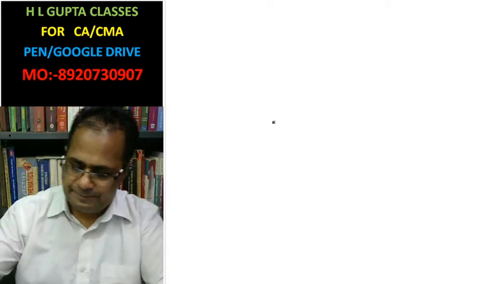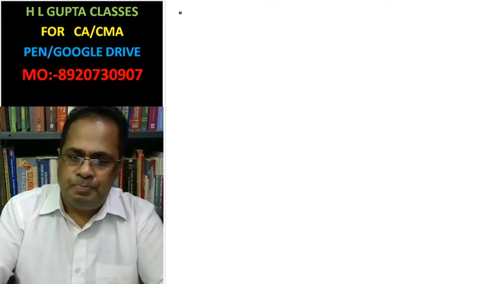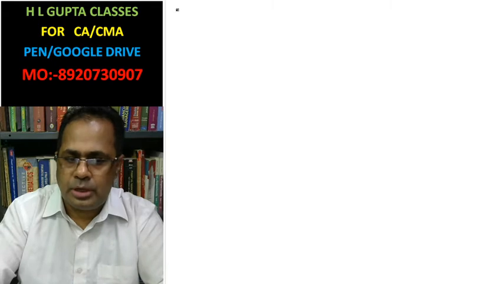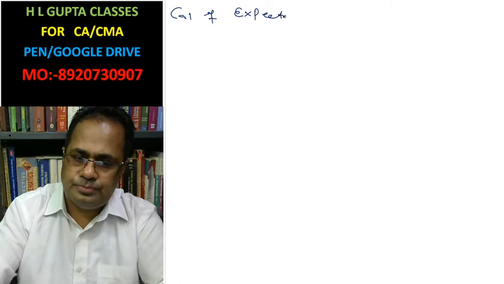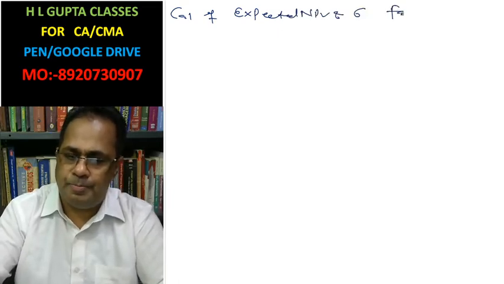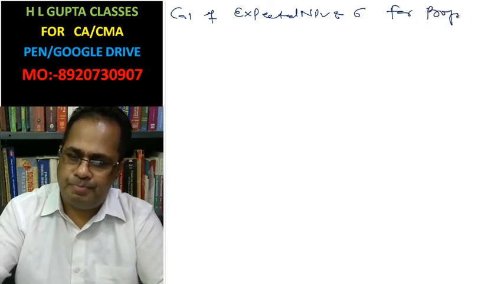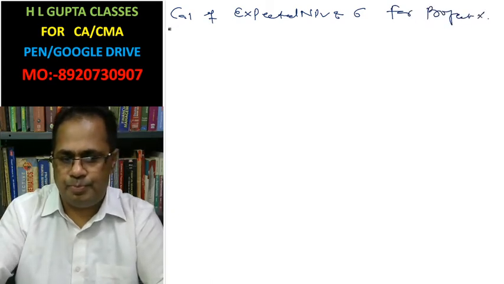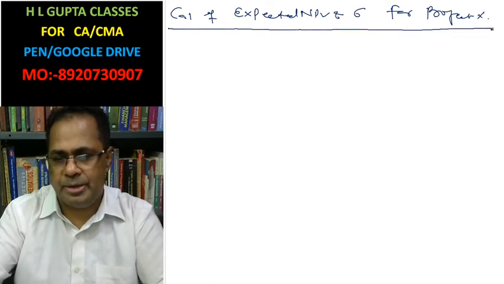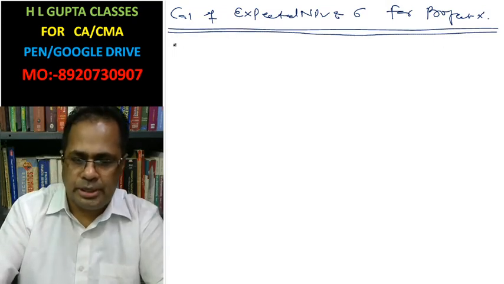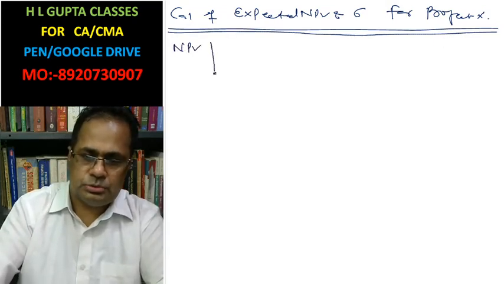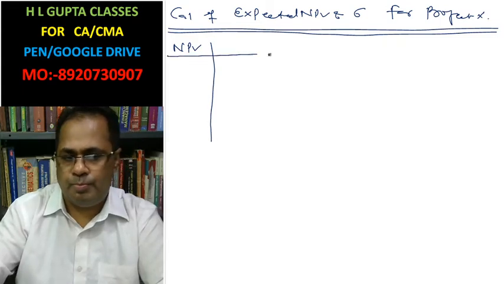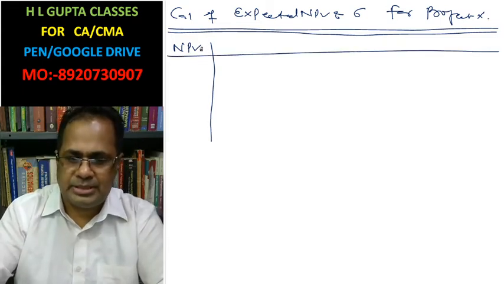Project X. Calculation of expected net present value and standard deviation for project X. Here you write net present value, this is assumed as xi.